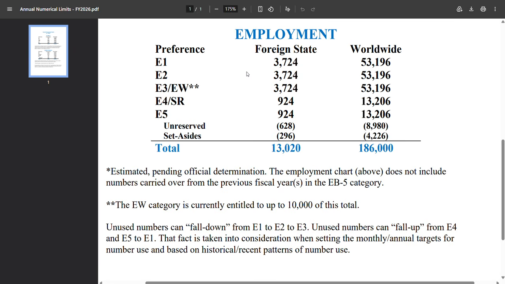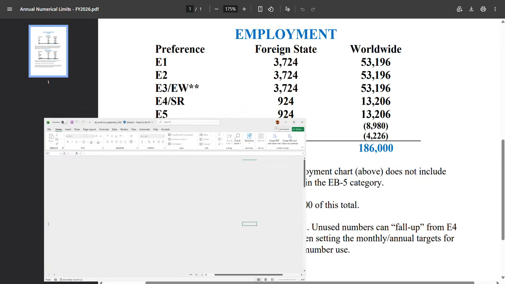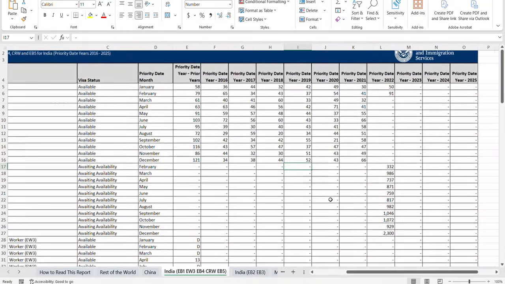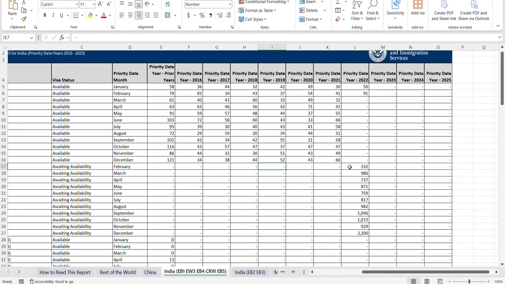I'll show you an example here. If I look at the I-485 pending applications in EB categories, for example in EB1 India, we saw that the available visa numbers in the current fiscal year is 3,724, and the awaiting availability list is the backlog of I-485 pending applicants.